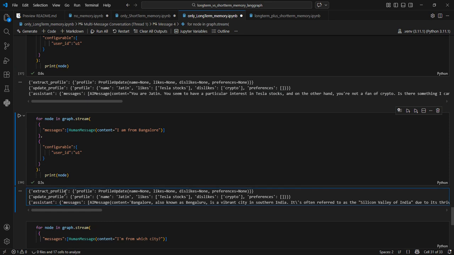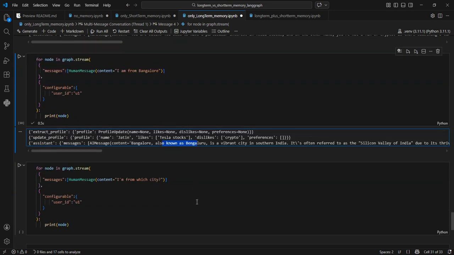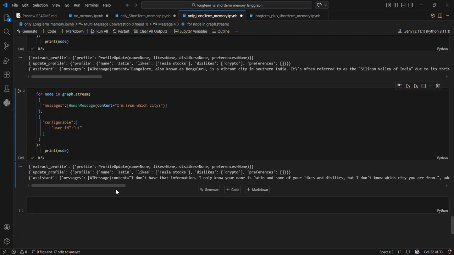Okay, but this information we are not saving at all. So if you see, extract profile does not know anything. It did not extract the location. It did not save it also. And this is a message which doesn't matter. But now if I ask I am from which city, using the long-term memory, it does not know. I don't have that information because that information was not explicitly saved in the long-term memory.